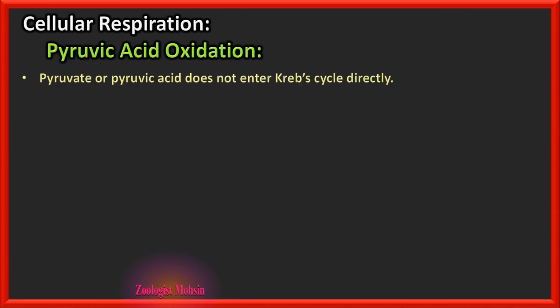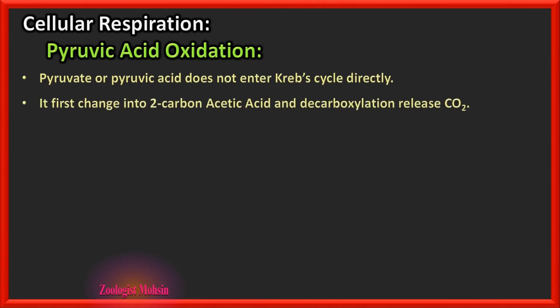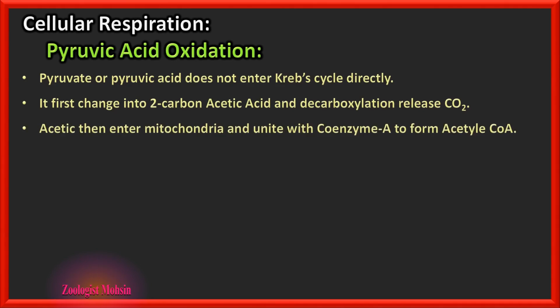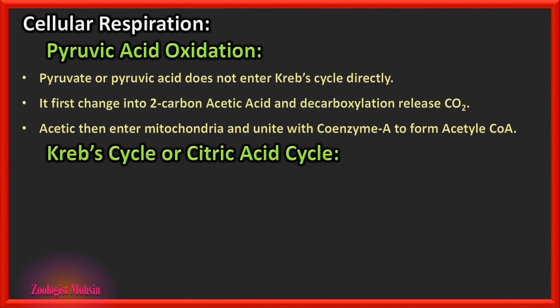Pyruvic acid oxidation. Pyruvate or pyruvic acid formed as a result of glycolysis does not enter the Krebs cycle directly, but it first changes into 2-carbon acetic acid, and decarboxylation of this pyruvate releases 1 molecule of carbon dioxide. Acetic acid then enters mitochondria and unites with coenzyme A to form acetyl coenzyme A. That acetyl coenzyme A enters the Krebs cycle.